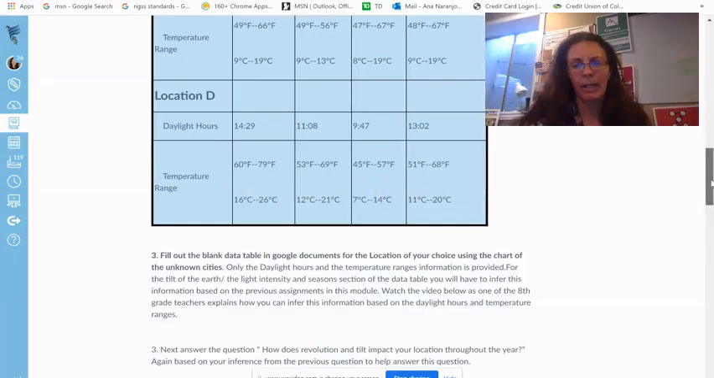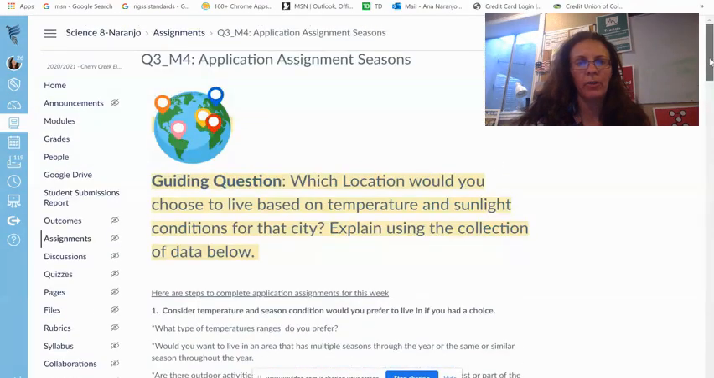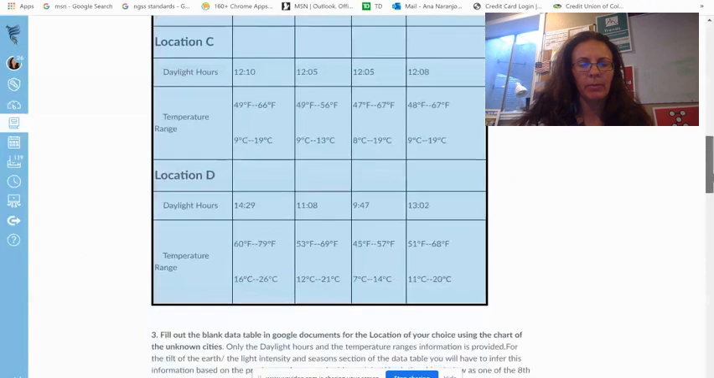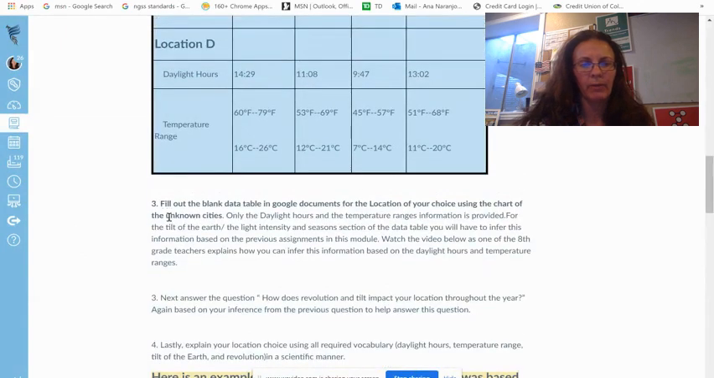Hey guys, welcome back. Let's do the next section for the Quarter 3 Module 4 application assignment, and that is part three, which is to fill out the blank data table in the Google Docs for your location of choice using the unknown cities.